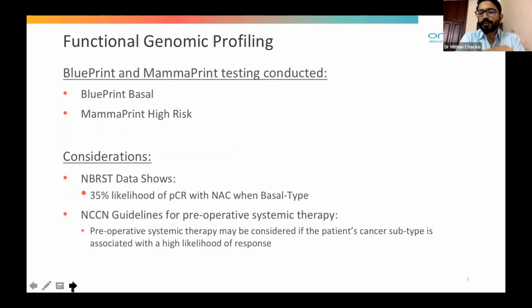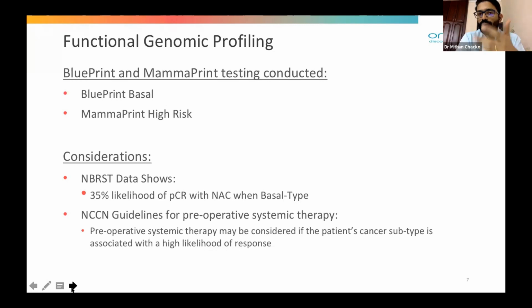So we cannot think of avoiding or delaying treatment by 2 months because it has been shown that from the diagnosis, we should start systemic treatment as soon as possible in basal subtype. Because basal subtype, we all know it's a systemic disease and the patient is going to metastasize if we delay the treatment. The NBREST data shows that there's a 35% likelihood of complete pathologic response with neoadjuvant chemotherapy when basal subtype is diagnosed. So in such a patient, definitely go.